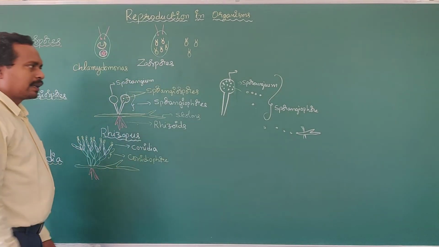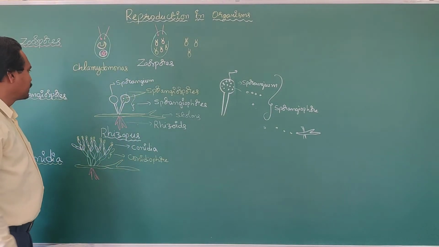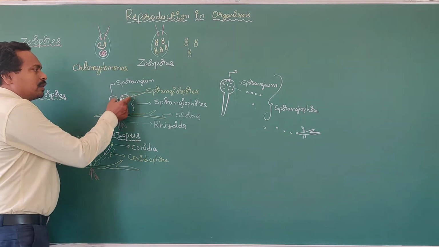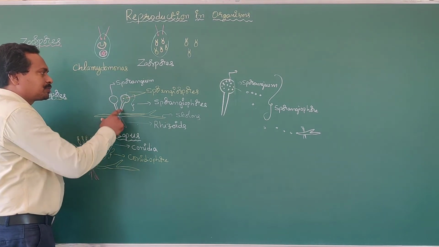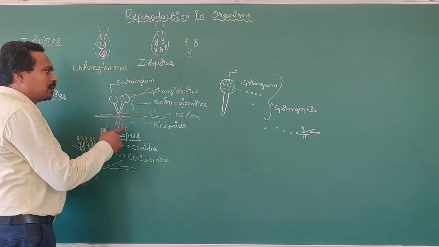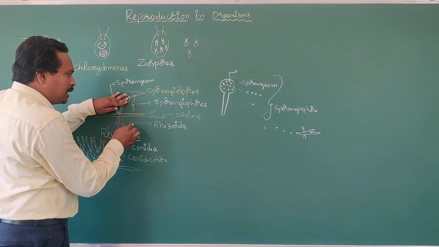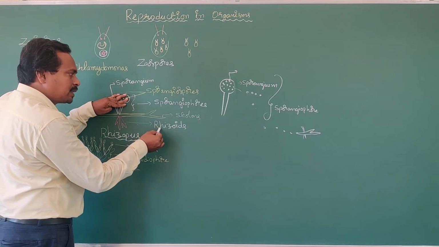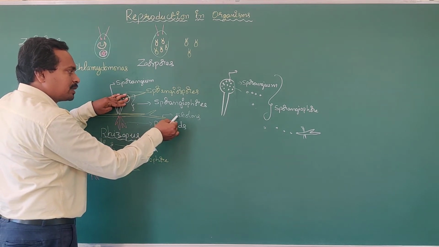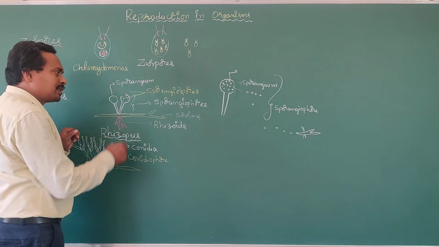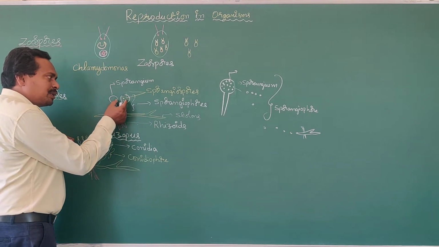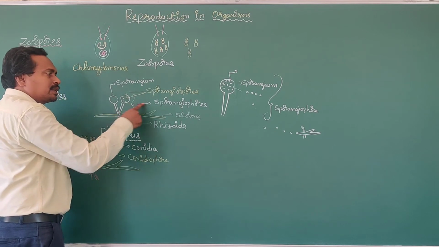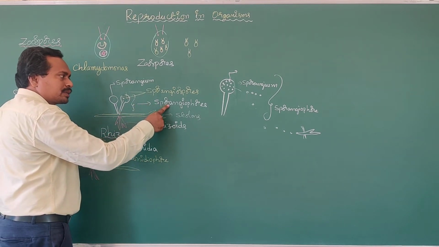Is it clear? What are the events that take place during the formation of sporangiospores? First of all, the fungus consists of only two parts. What are they? One is rhizoids and the second is stolons. At the time of asexual reproduction, the fungus produces asexual reproductive structures known as sporangiophores.